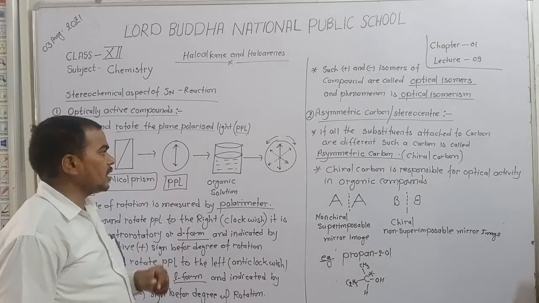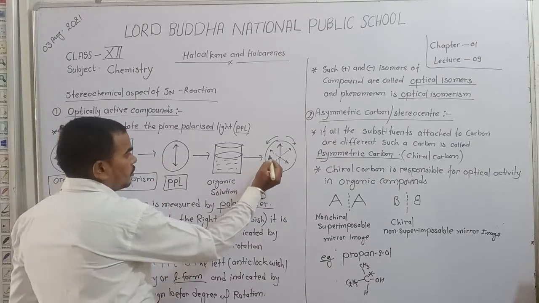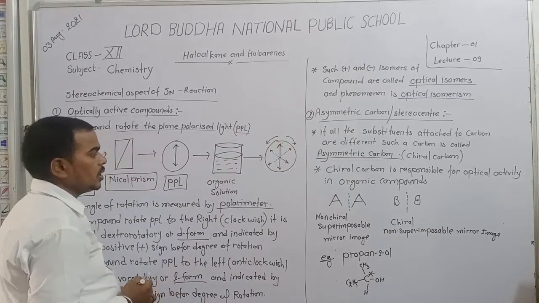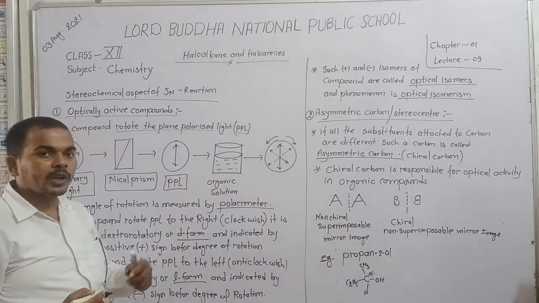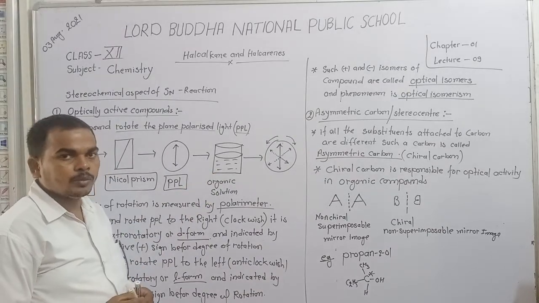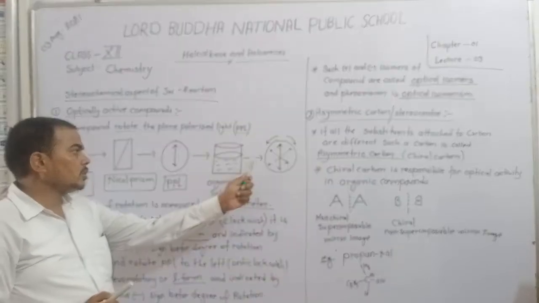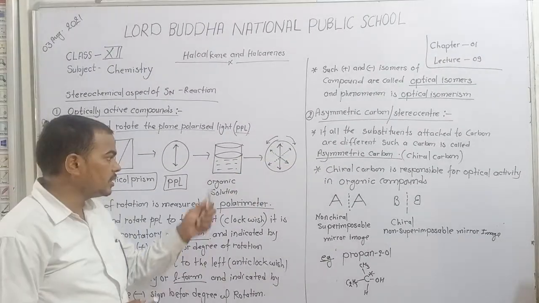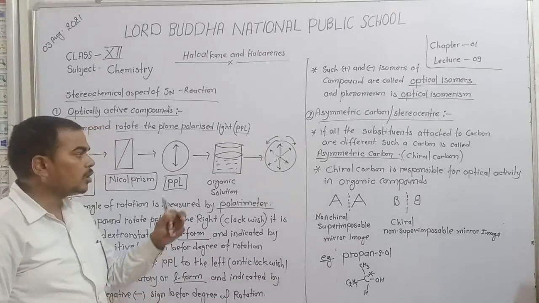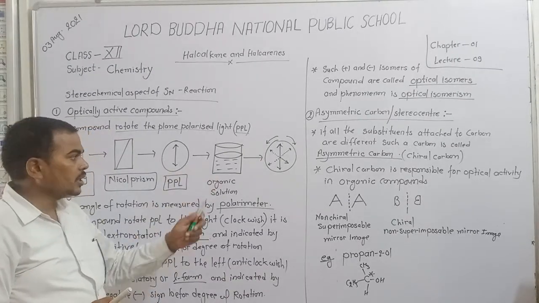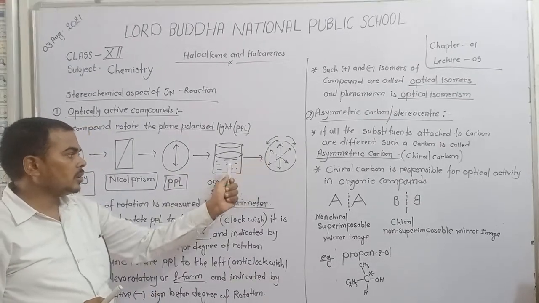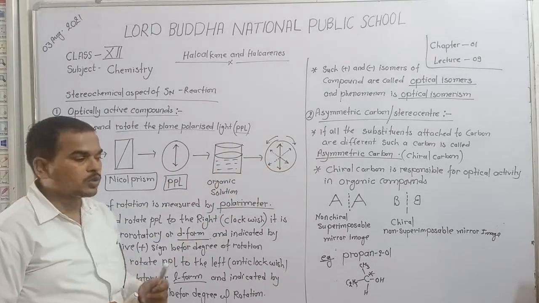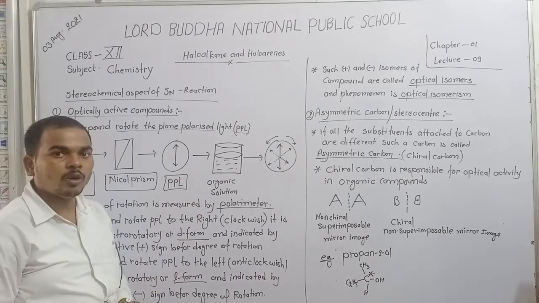if the plane polarized light rotates from its position towards the right or towards the left, it means the given organic solution is optically active. But when the light does not rotate left or right, then we say that it is optically inactive. Here you observe that this solution rotates the plane polarized light right or left, so this compound is optically active.